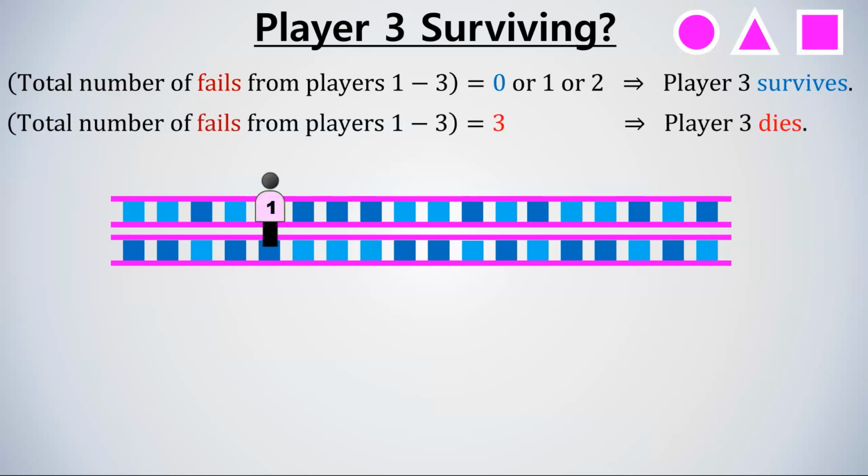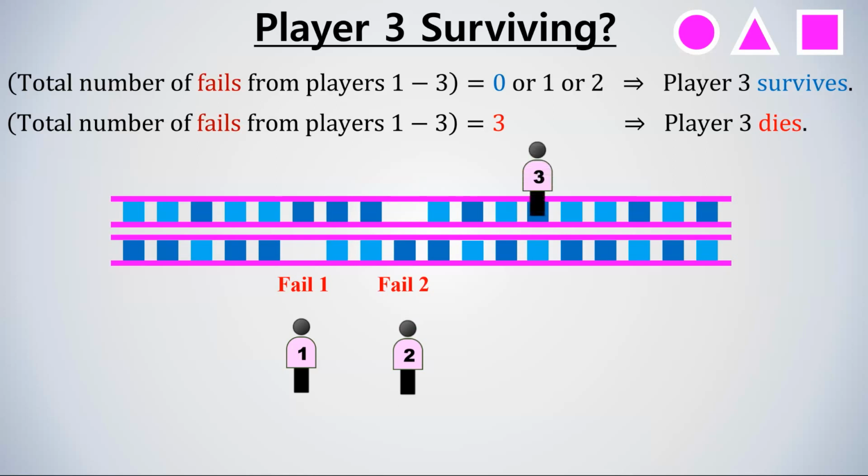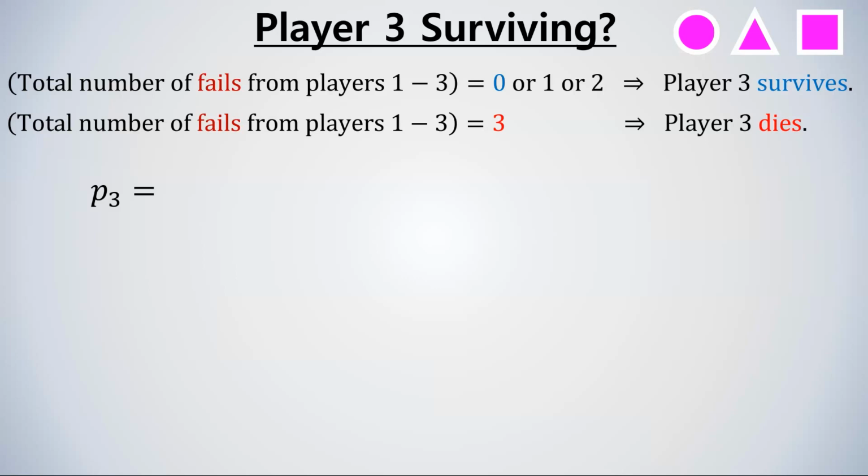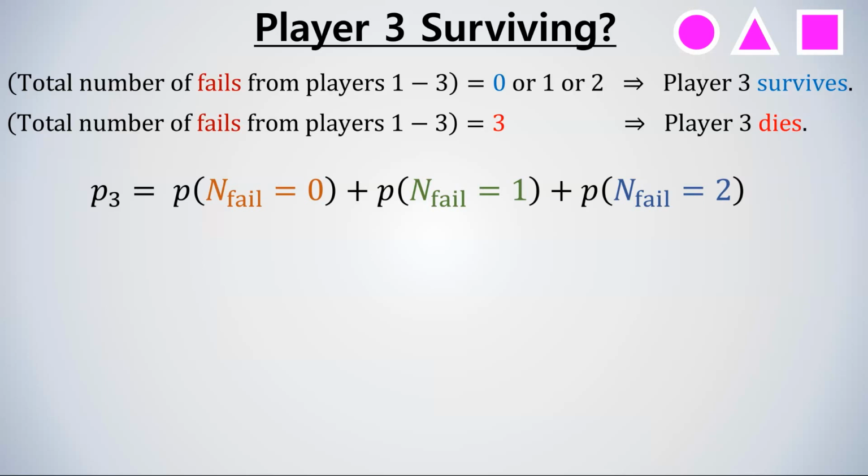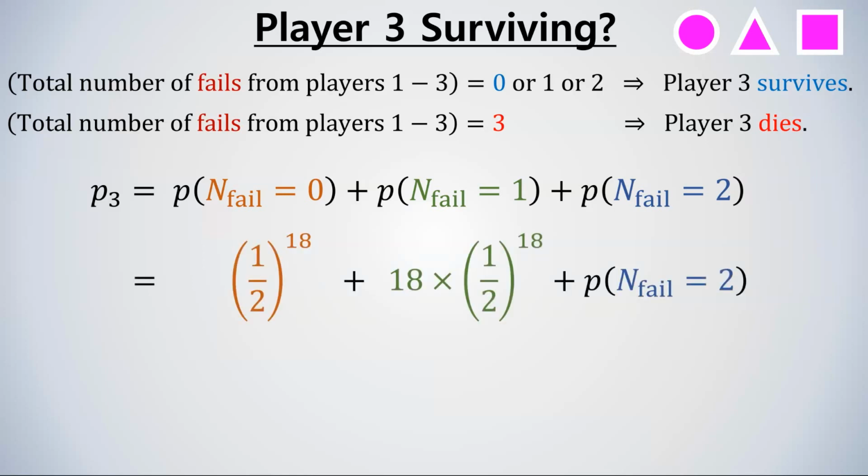Here, the first fail means that player 1 picks the wrong glass and dies. The second fail means that player 2 picks the wrong glass and dies. And the third fail means that player 3 picks the wrong glass and dies. Therefore, P3, the probability of player 3 surviving, is given as the probability of number of fails being either 0, 1, or 2. Using the previous results for the first 2 terms, we obtain this result.